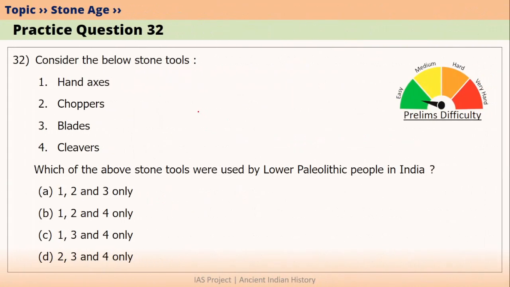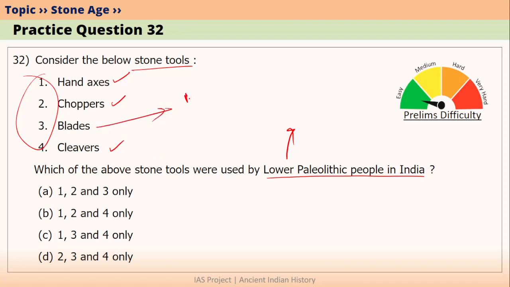The next question is, consider the below stone tools. 4 stone tools have been given. The question is, which of the above stone tools were used by Lower Paleolithic people in India? We know Lower Paleolithic people used hand axes, choppers and cleavers. So 1, 2 and 4 were used by them.